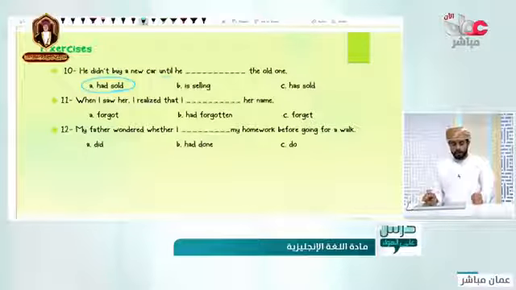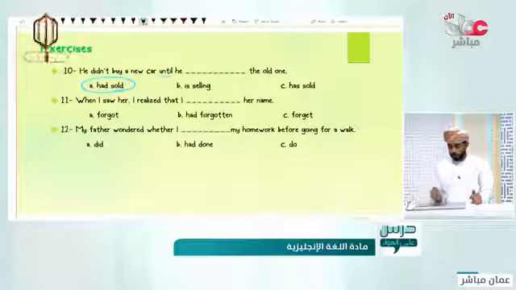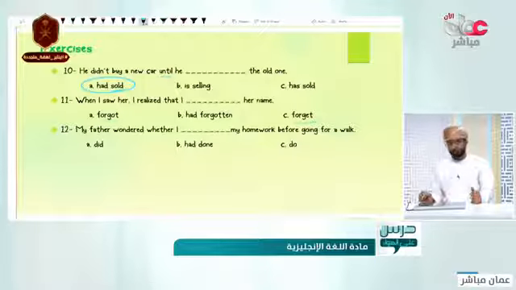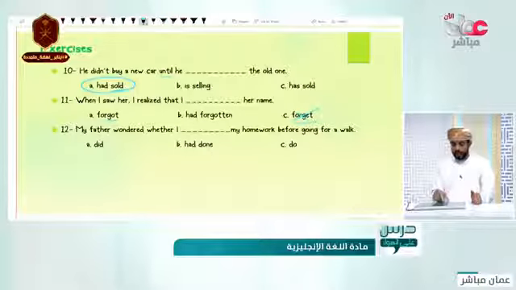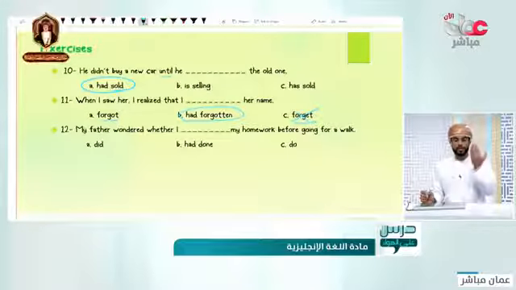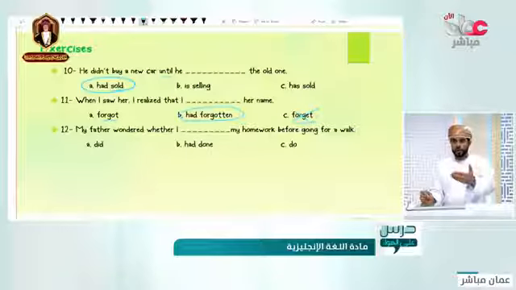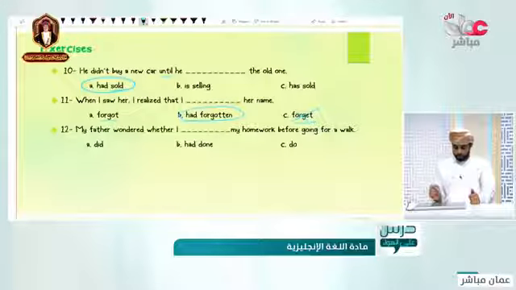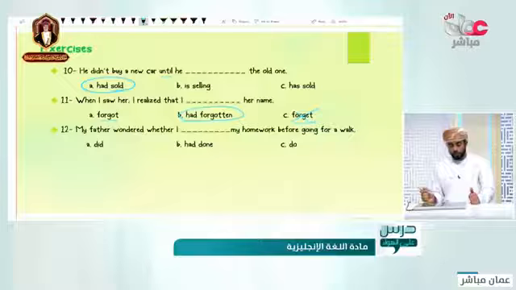When I saw her, I realized that her name, I forgot, I had forgotten, I forgot. So we have forget and forgot in here. So forget, it won't work. So, good. So I said that I had forgotten. When I saw her, I realized that I had forgotten. Because I forgot first. Then when I saw her, I had already forgotten before even seeing her face. Good.